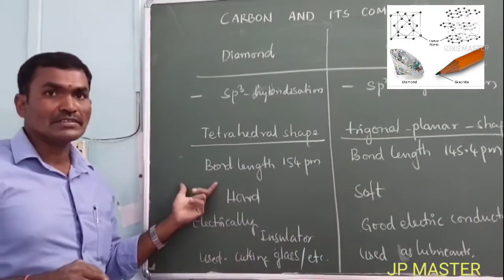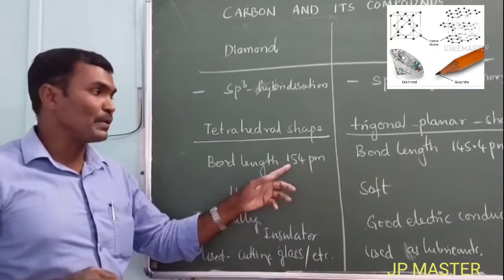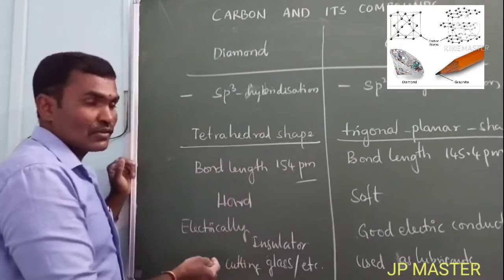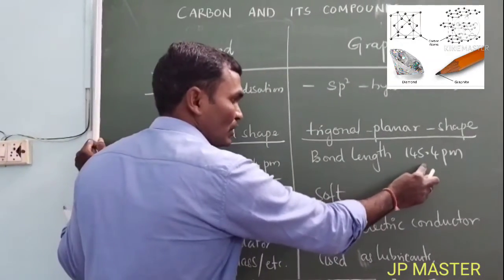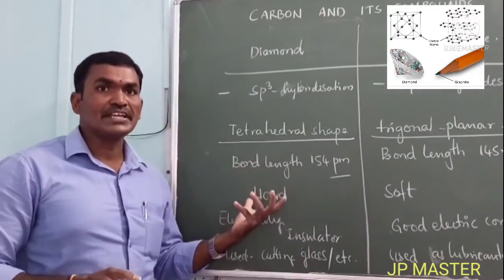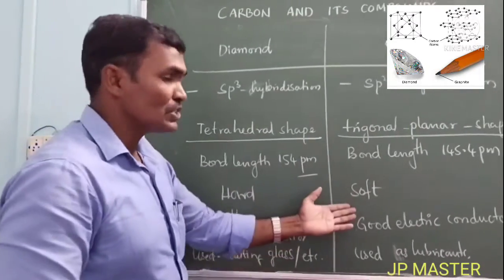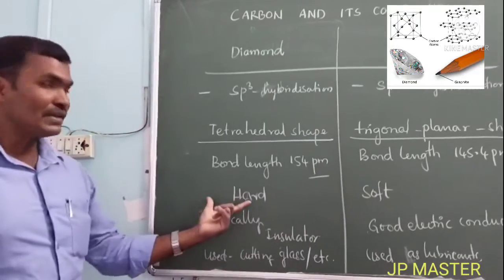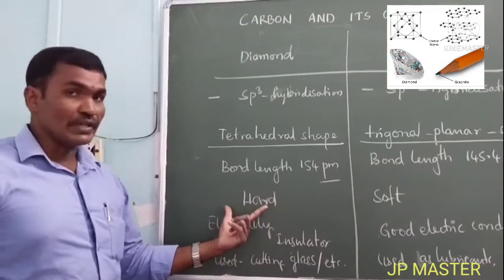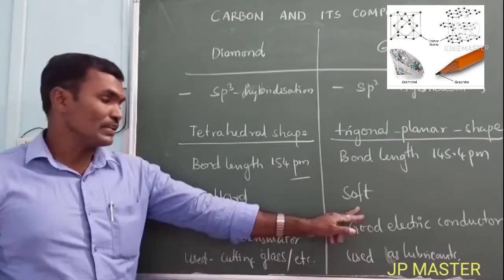Now the carbon-carbon bond length in diamond is 154 picometers. Bond length can be measured in picometers. In graphite, the bond length is 145.4 picometers. By nature, diamond is very shining, whereas graphite will not shine, or only a little bit. So diamond has a very lustrous property, while graphite is not lustrous. Diamond is very hard and cannot be broken, but graphite is very soft.